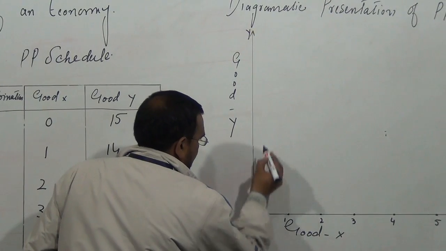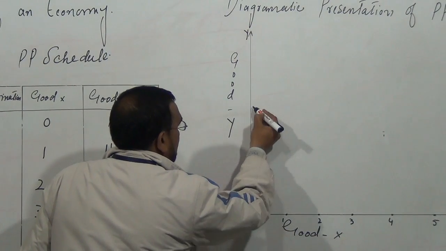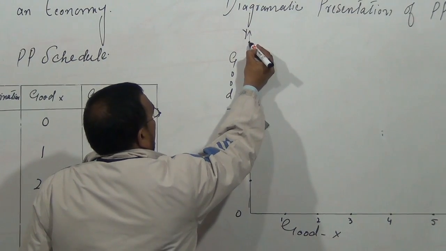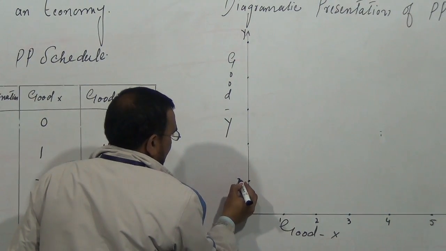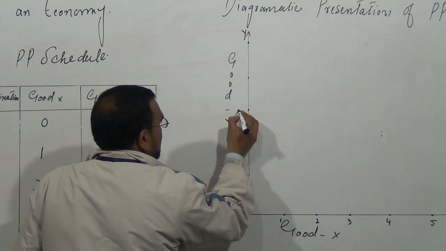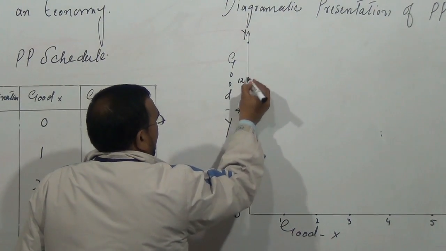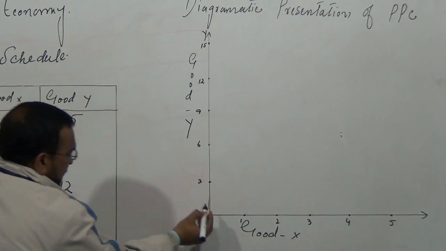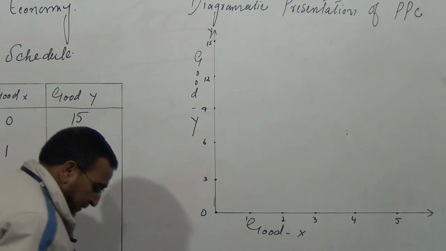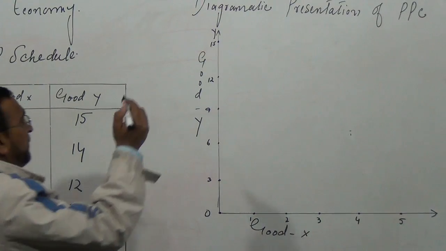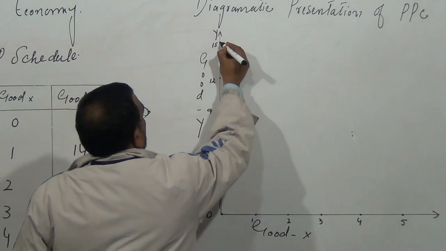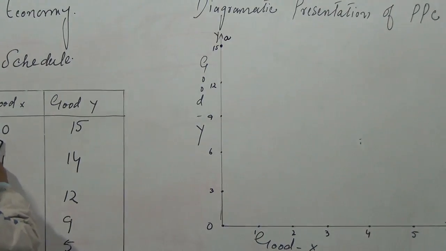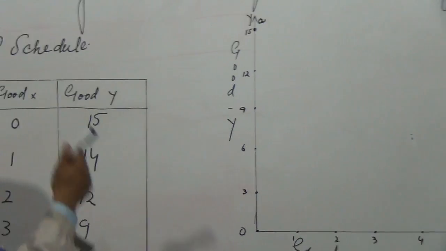Say 3, 6, 9, 12 and 15. We count in threes. When we produce 0 of good X, we are able to produce 15 of good Y. So first combination, A, 0 of X, 15 of Y.